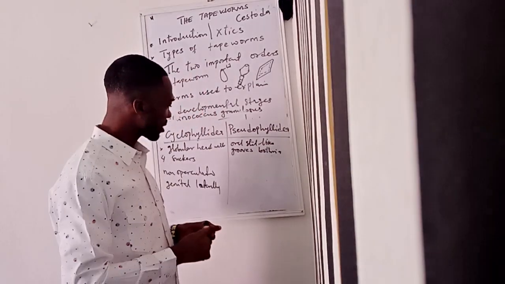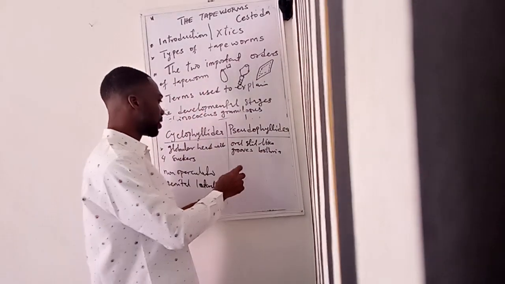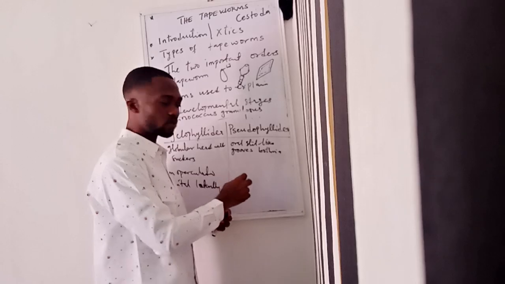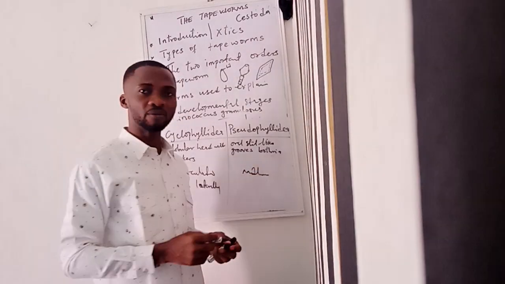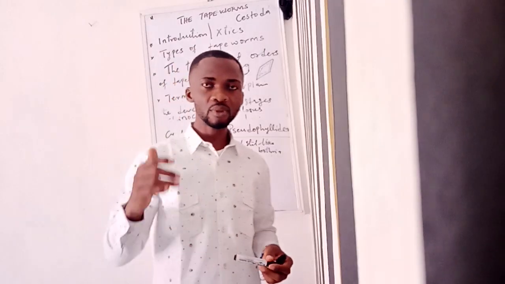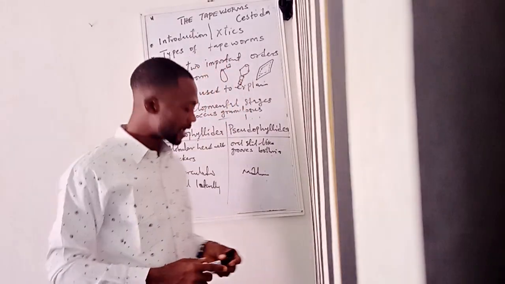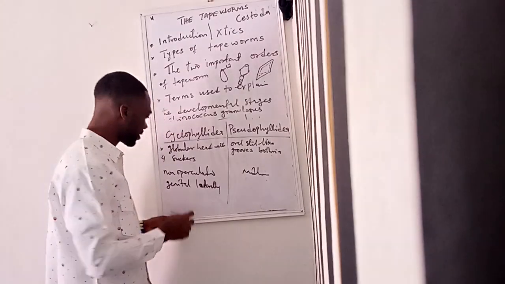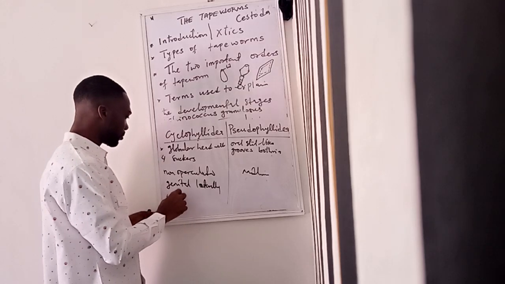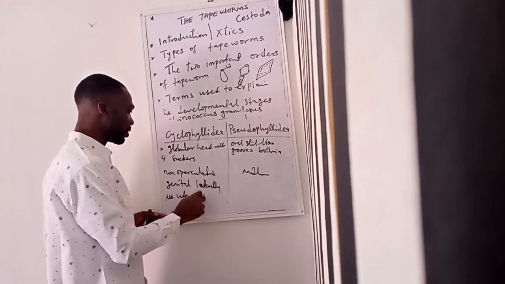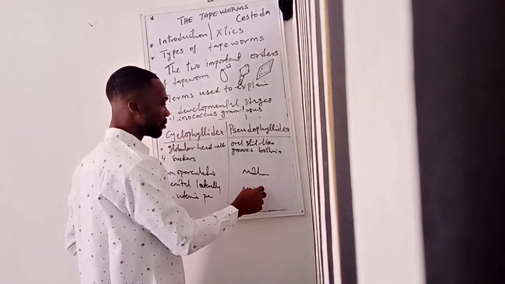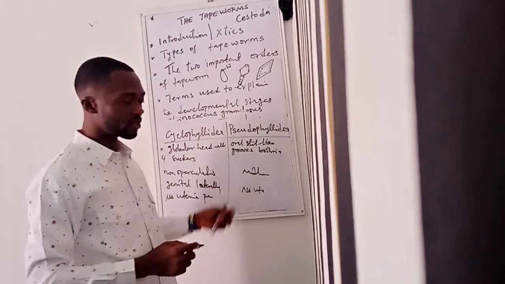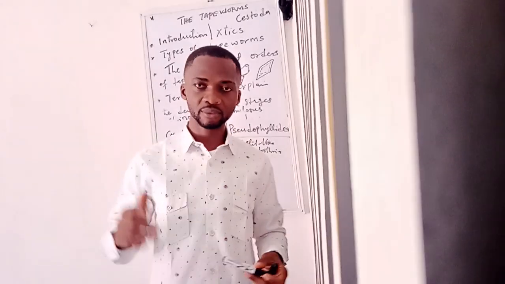But these ones have a genital pore that is located within the midline of the segment. That's another difference. Then another difference is that there is an absence of uterine pore in members of this group, whereas there's a uterine pore in members of Pseudophyllidea.